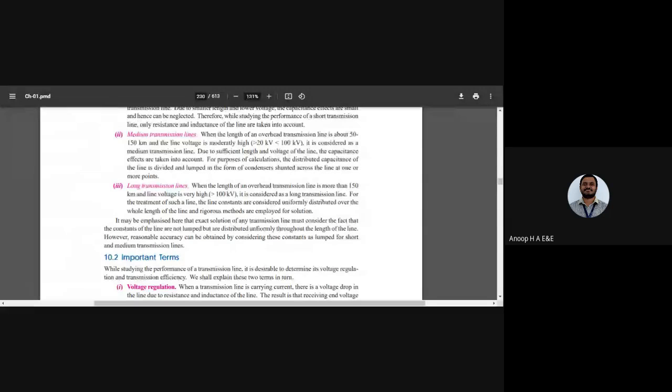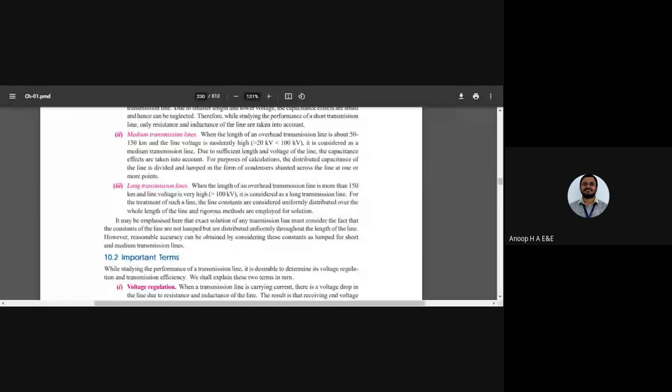Next, we have sufficient length and voltage of the line, so the capacitance effects are taken into consideration here. How are these capacitance effects taken into consideration over a medium transmission line? We take it based on a factor where it is lumped and where it is distributed. We have the distributed capacitance of the line, which is distributed over equal lengths of the line, and we have lumped. What we mean by lumped capacitance is that the capacitance is accumulated at a particular part of the transmission line.